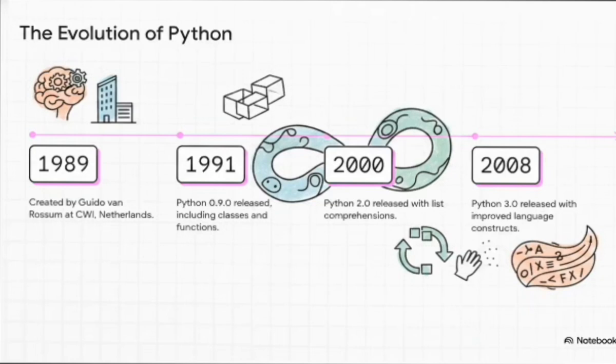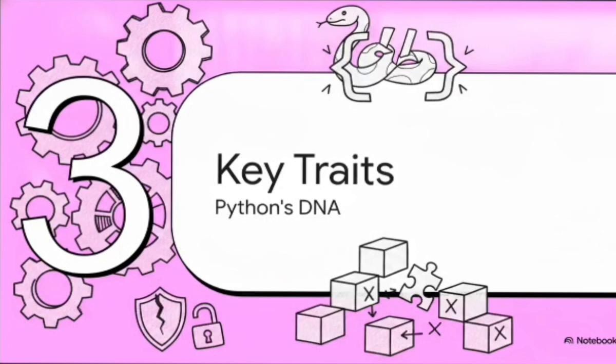for you. And then 2008 happens. Python 3.0 is released. This was a huge milestone that dramatically improved the language constructs and brought much better Unicode support. So as you can see, it's been this really steady, deliberate climb to the top. Section 3. Key traits. Let's look at Python's DNA.